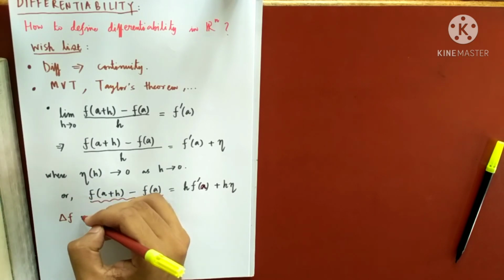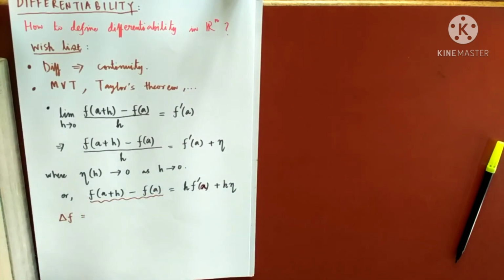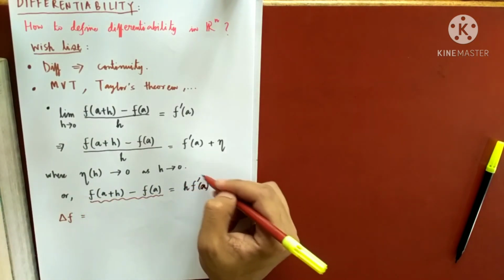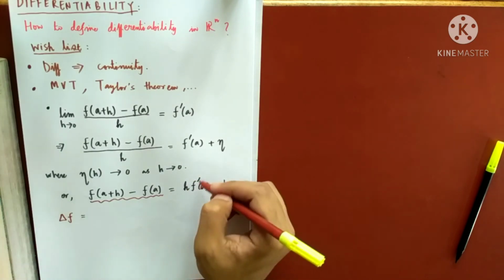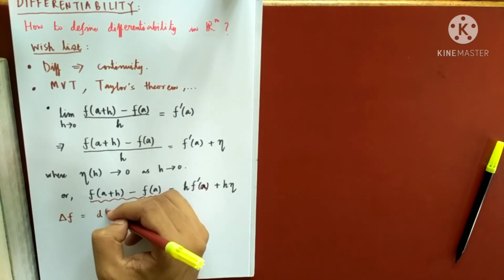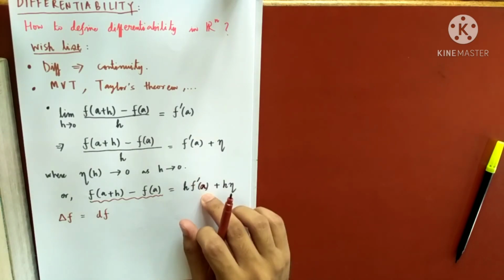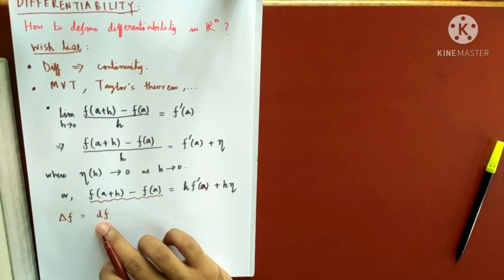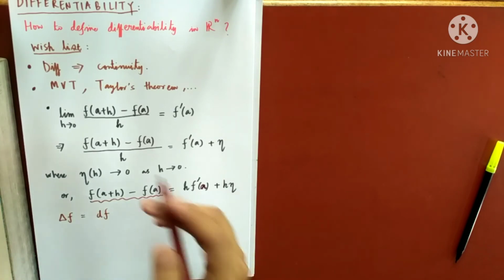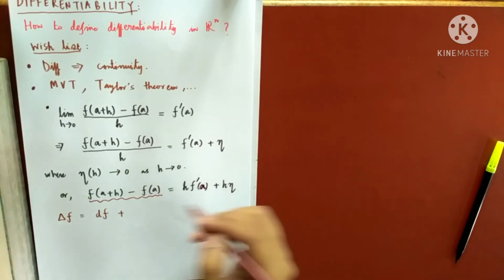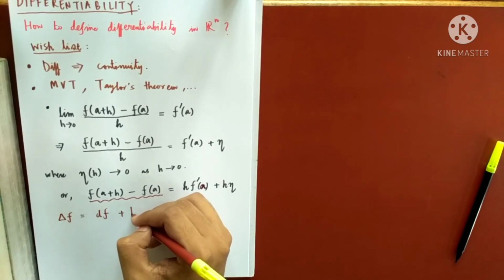I will write down what is the meaning of del f. This quantity is nothing but, I will give this a new name. I will call this df. So what is df? df stands for h times f dash a. This is known as the differential of f, and this is h times eta.